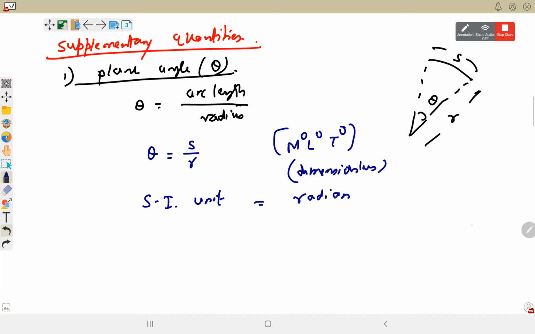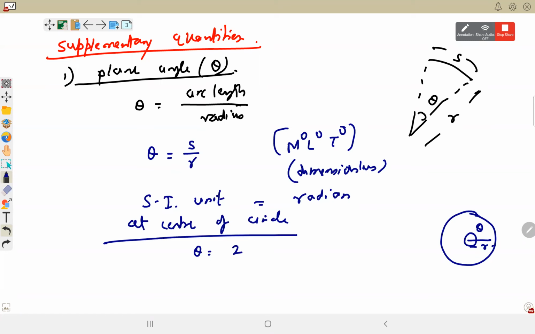और radian को degree में convert करने के लिए हम relation कैसे निकालते हैं? By the total angle at the center of the circle. Circle के center पे अगर हम angle निकालते हैं इस formula से, total length of arc is total circumference, which is 2 pi r divided by r. So that becomes 2 pi radian.